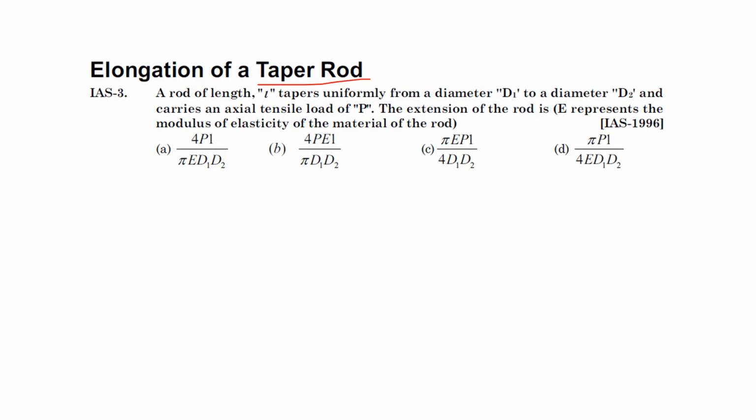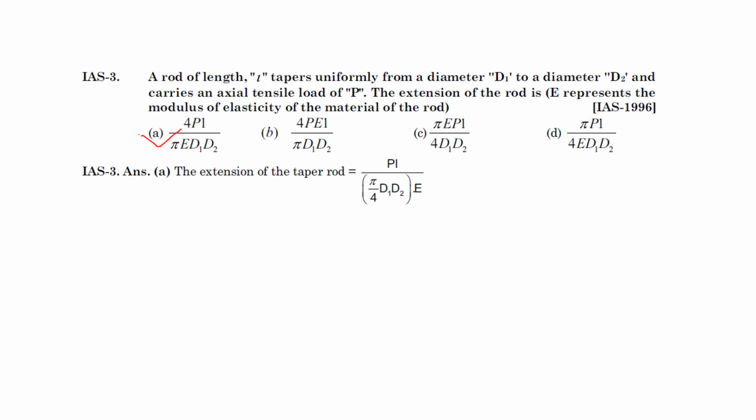Next, tapered rod आ गया. इसका क्वेश्चन हम लोगों ने काफी ढेर सारा किया हुआ है. A rod of length L tapers uniformly from a diameter D1 to a diameter D2 and carries an axial tensile load of P. The extension of the rod is, tapered rod है उसमें extension पूछ रहा है. So 4PL by pi E D1 D2. The answer is actually A. So this is the extension in a tapered rod. PL by pi by 4 D1 D2 E, इसको आप 4 को ऊपर लेते जाओ तो 4PL by pi D1 D2 E. So that is given here.